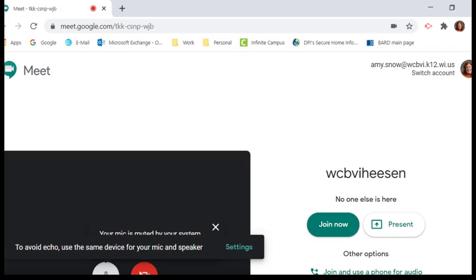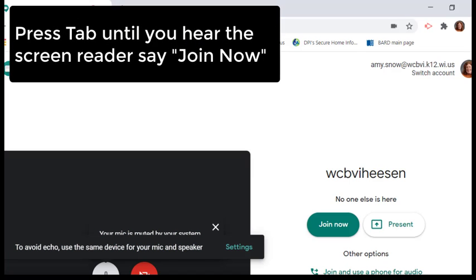So after you're done with that, you're going to use your tab key, and this is what's going to get you into the meeting. So I'm going to press tab until I hear join now. Caps lock on. Oops. Caps lock off. It helps if you press the right button.